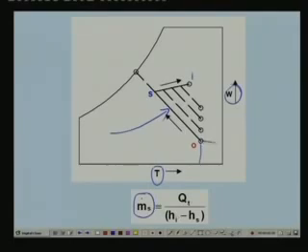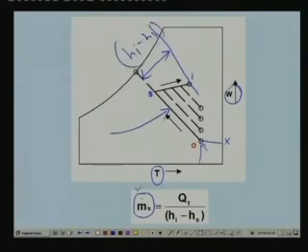Okay, let us say that this is your inlet condition, which is nothing but the condition of the outdoor air. Then Hi minus Hs is nothing but, if you draw a constant enthalpy line, this is your Hi minus Hs. So you can see that the required mass flow rate is inversely proportional to this enthalpy difference. Now if the temperature remains the same, let us say, and the humidity ratio increases to this point.